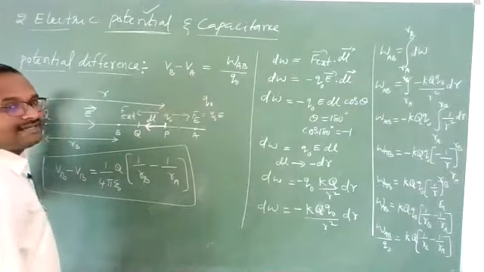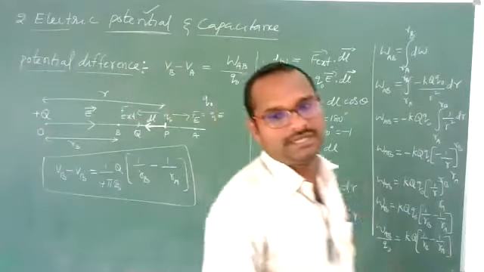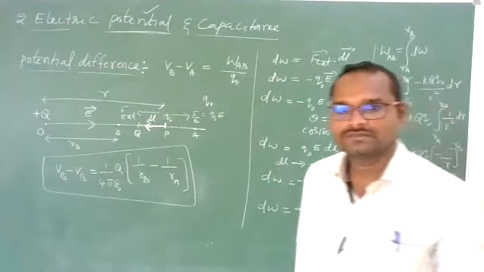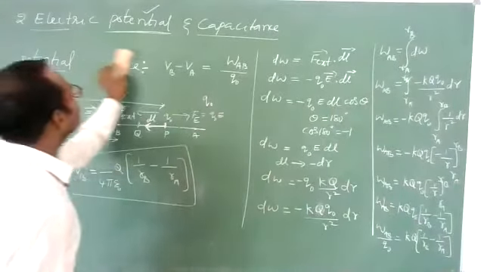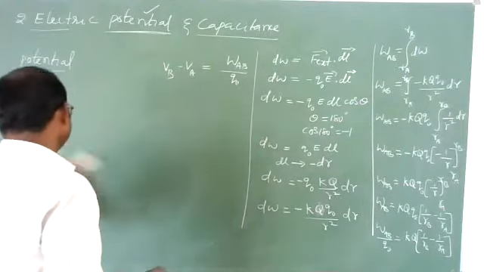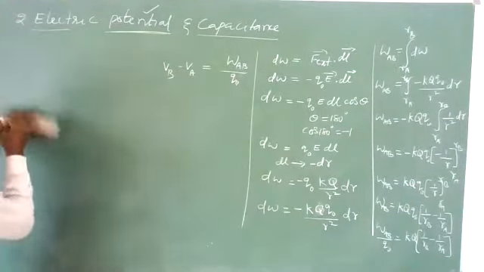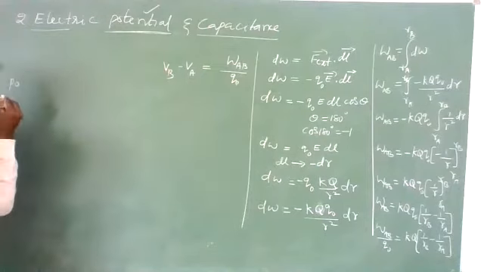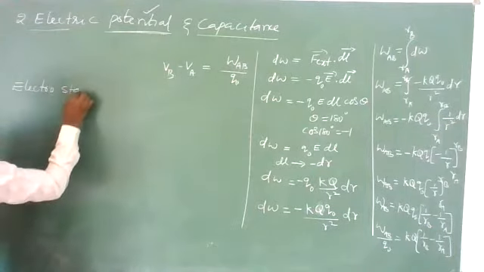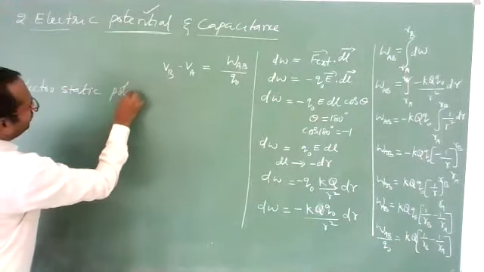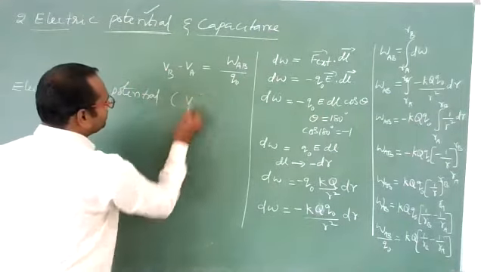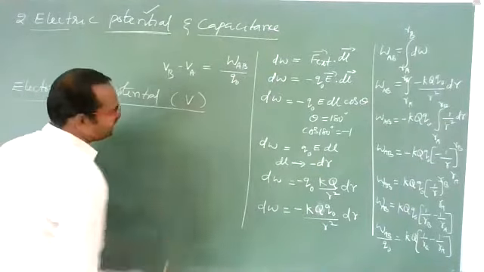Now let us define electrostatic potential at a point. How to define electrostatic potential? This is called V. We will denote it with the letter V.